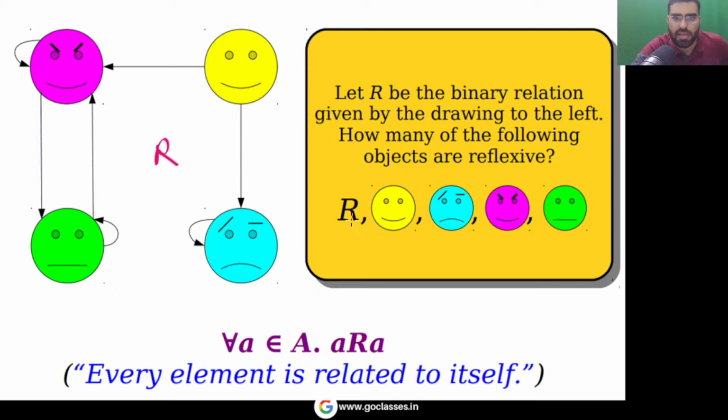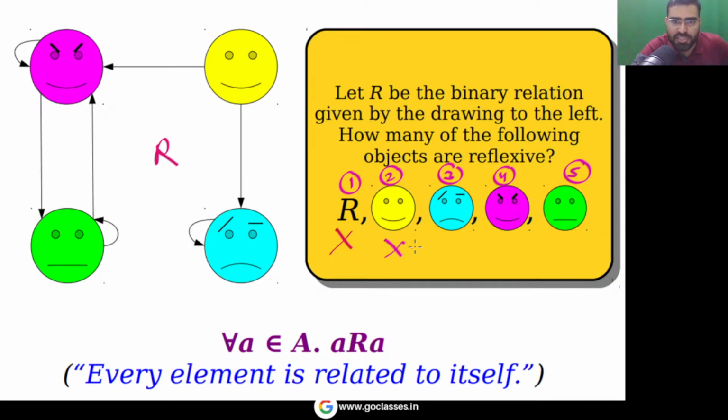This is the relation R. Some objects are given to you: the first object, the second, the third, the fourth, the fifth. Tell me which object is reflexive. You can notice R is not reflexive, because you can easily see that this element is not related to itself.